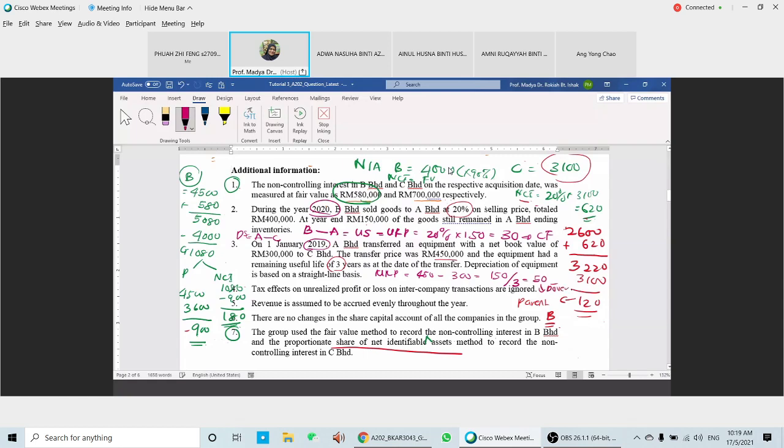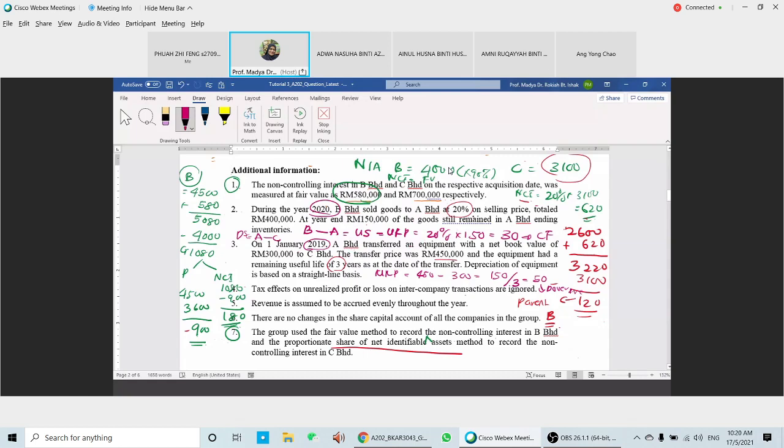Tax effect we need to just ignore, and then revenue is assumed to be accrued evenly throughout the year. No changes in the share capital of the company. So we already analyzed the items here. So we only have one transaction between B and A, and also one transaction between A and C.